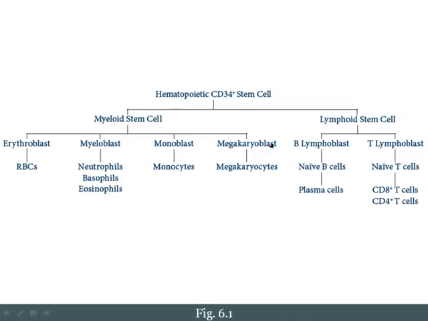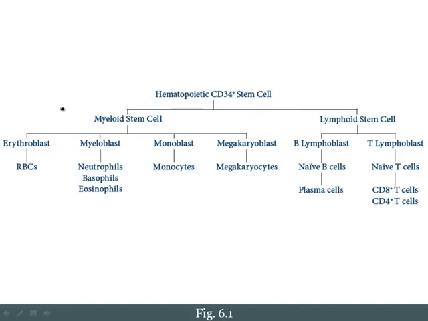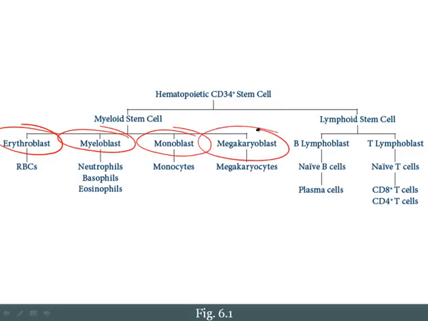Now recall that I said that if there is no recurring cytogenetic abnormality, then we subclassify the AML based on the lineage of differentiation. That requires us to review the lineage of differentiation briefly. Remember that we begin with a hematopoietic stem cell. The hematopoietic stem cell eventually becomes a myeloid stem cell, also called a myeloid blast. Now this myeloid blast has the ability to produce an erythroblast, or a myeloblast, or a monoblast, or a megakaryoblast. And of course, each of these cells would then produce their relevant, mature offspring.